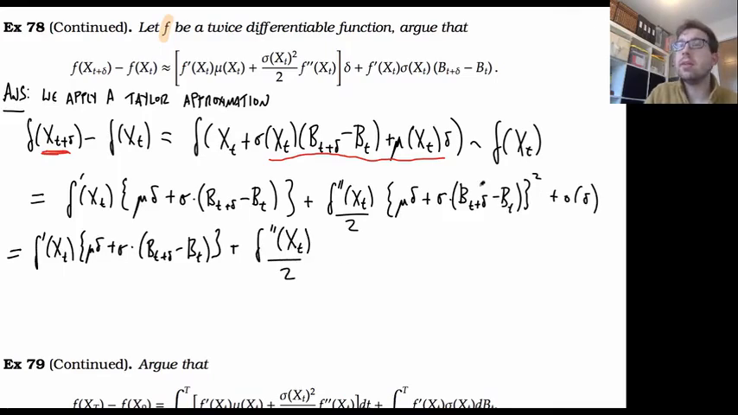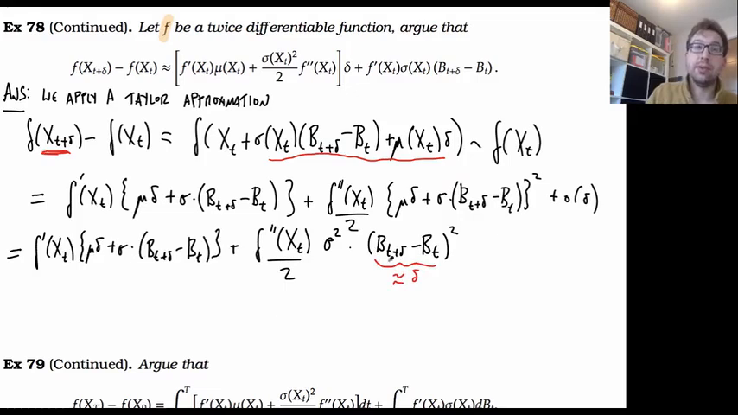If I write that out, the only thing that really survives and isn't little o of delta is sigma squared times b of t plus delta minus b of t, squared. And then we said that this is sort of the variance. If I take an expectation here, this is the variance of a normal distribution with variance delta, and so this is approximately equal to delta.